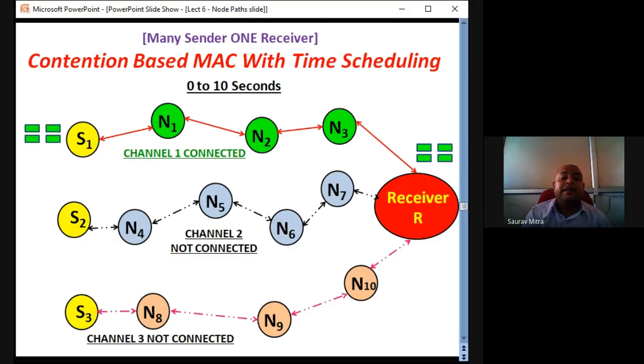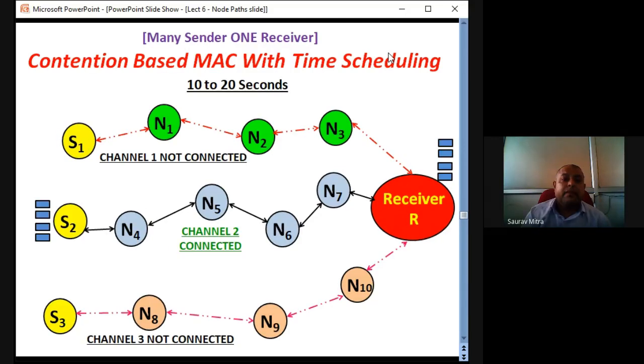That's why this green data is taken from S1. So these green data are sensed data, maybe temperature, maybe pressure, maybe something. It will be sensed from S1 and given to receiver R for 0 to 10 seconds. So this is many sender, one receiver, case 1. The MAC protocol decides that for 0 to 10 seconds, the red path will be connected.